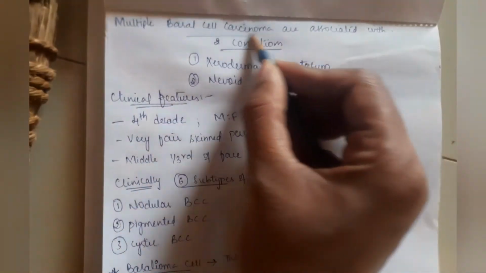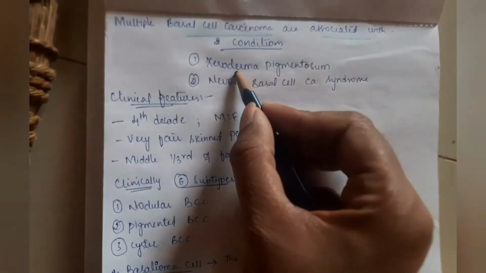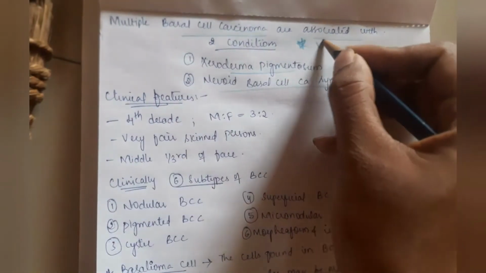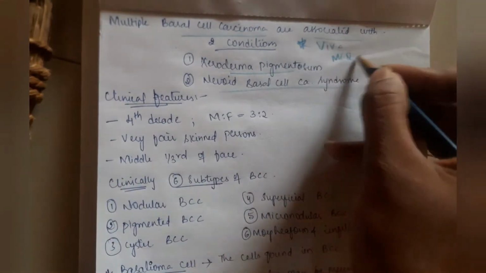Multiple basal cell carcinomas are associated with two conditions, that is xeroderma pigmentosum and nevoid basal cell carcinoma syndrome. This is an important question. Just remember it for the viva, or you can get it as a multiple choice question.